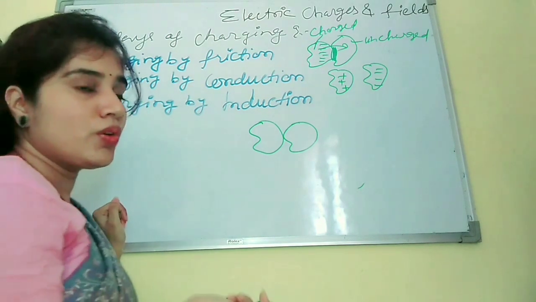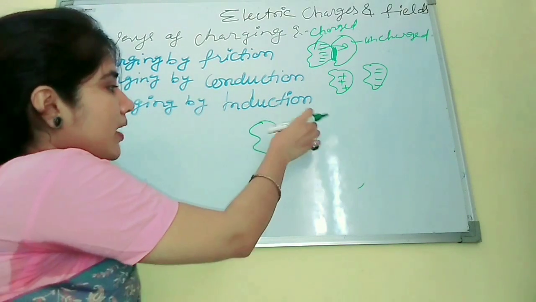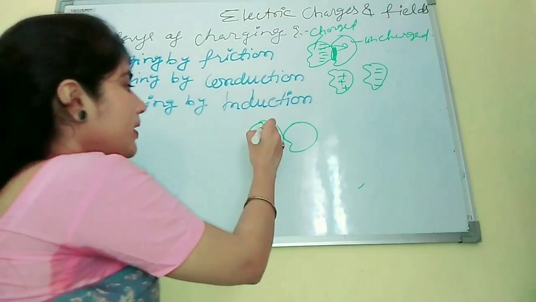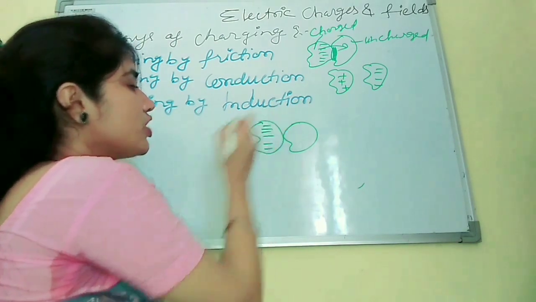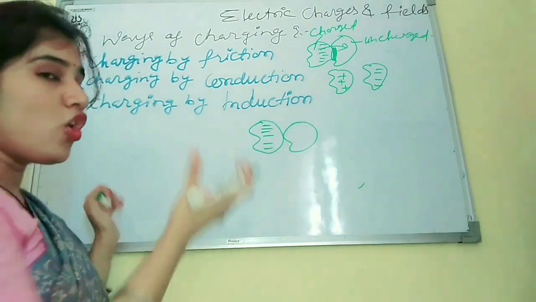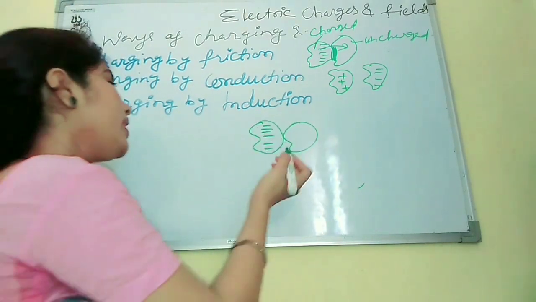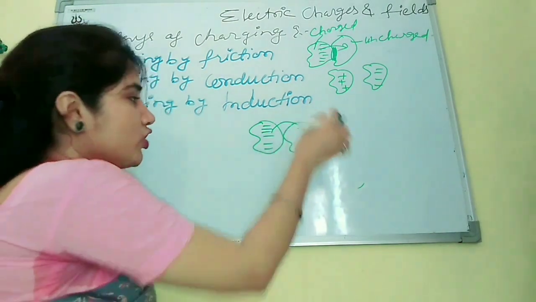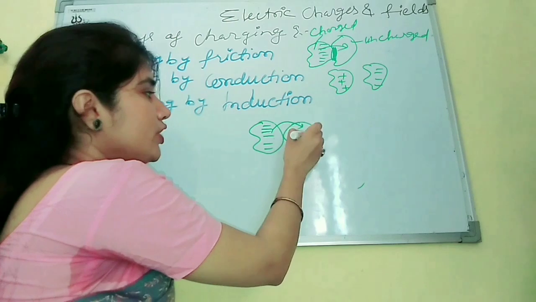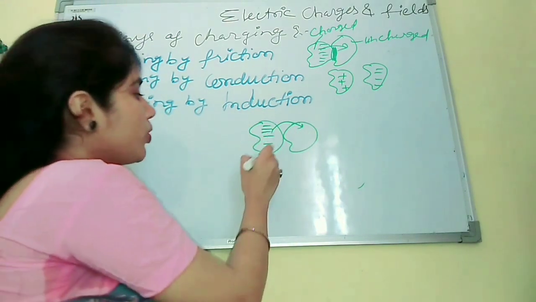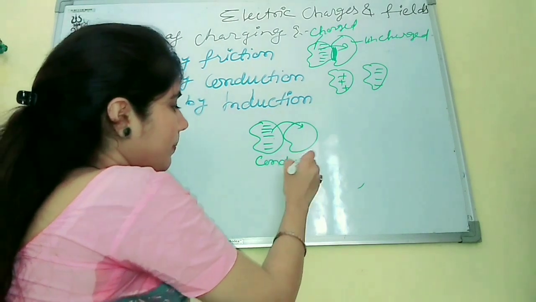If we want to make both bodies negatively charged, we will place this negatively charged body in contact with the uncharged body. So what will happen? The negative electrons will flow from this body to this body. Both these bodies are conductors.